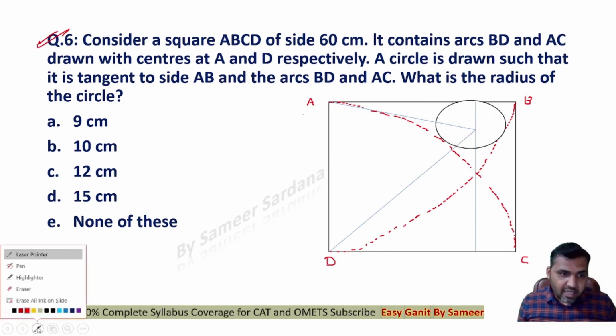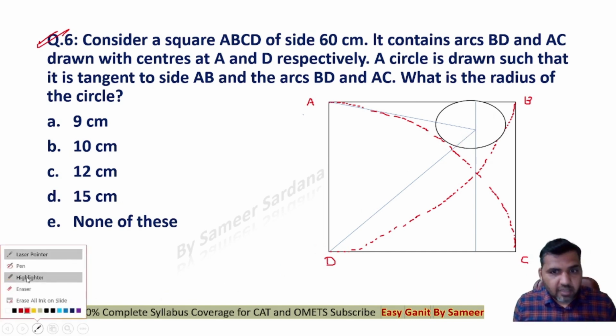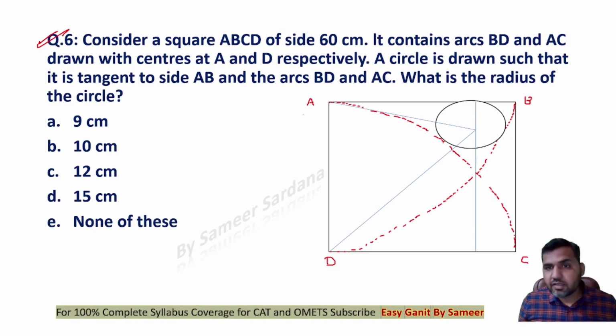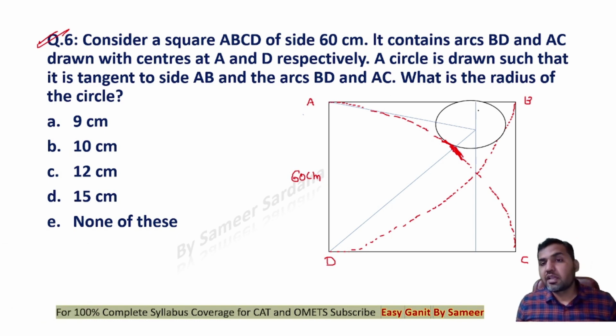So can I say that the line joining the center of the circle with the center of the arc must be passing through the point of contact? So this arc has to be like this, right? This is the point of contact of the circle and the arc AC. Now the length of the side of the square is given, 60 cm, guys. This length is equal to 60 cm, right? Now let's assume that this radius is R.